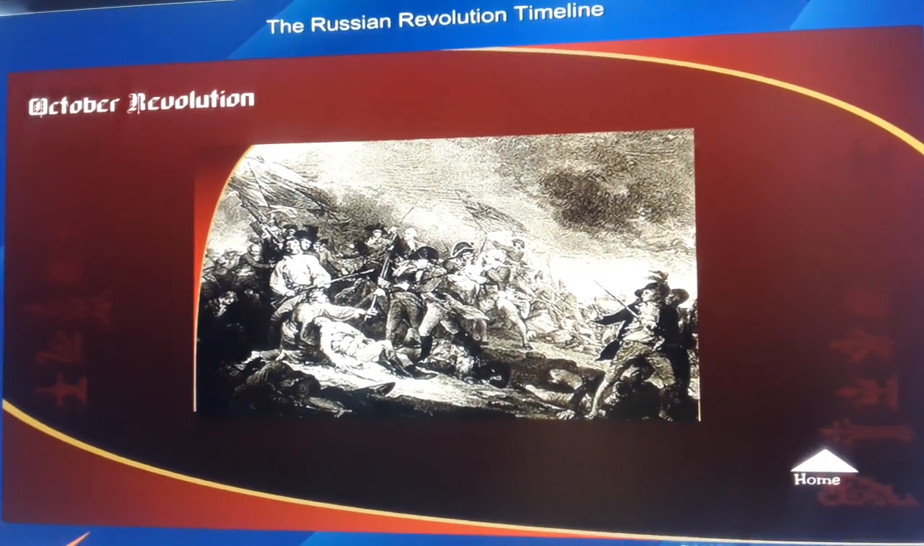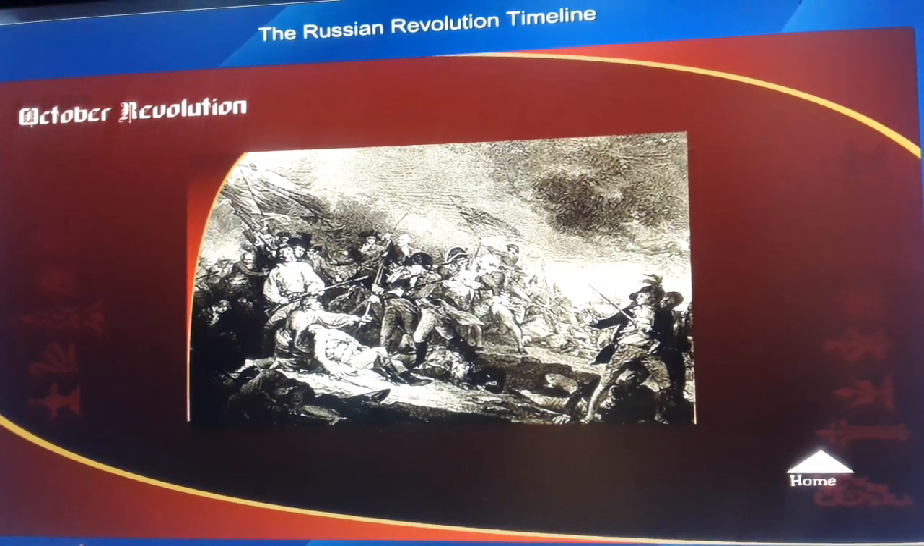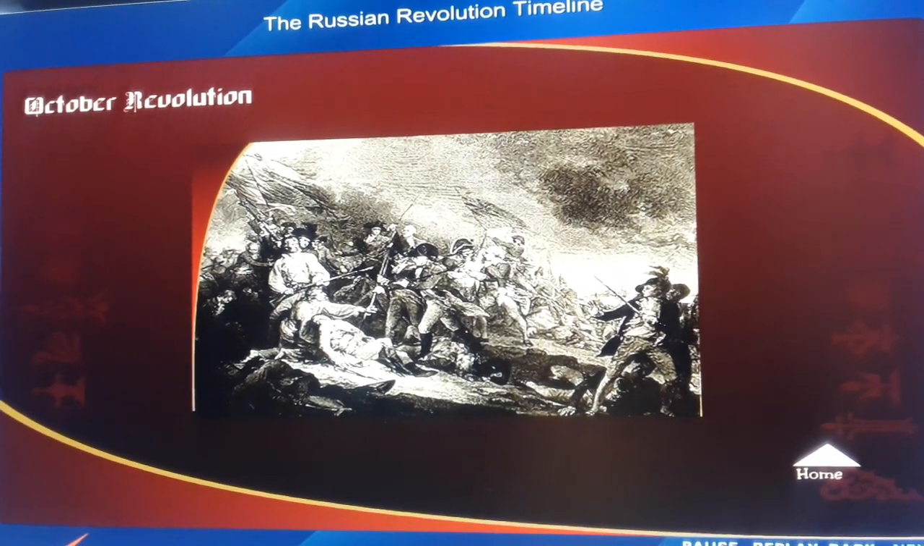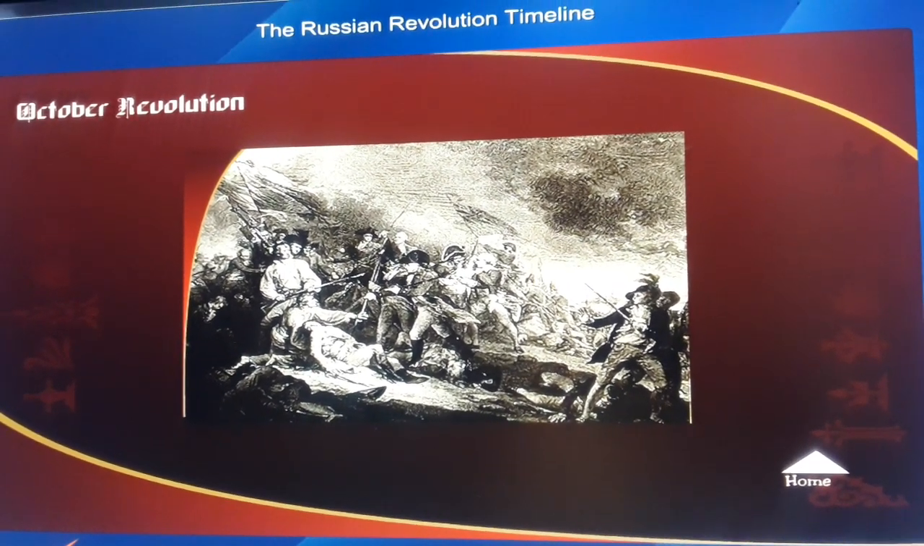The revolution started in February. The Russian Revolution began as liberal and changed to socialist in character.